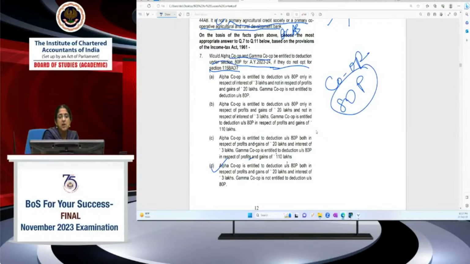In the other two, the statements tell only in respect of interest you are getting, not in respect of 20 lakhs. That again is wrong. Cooperative is entitled to deduction only in respect of profits and gains of 20 lakhs and not in respect of interest of 3 lakhs. That also is wrong. Alpha Cooperative is entitled to deduction in respect of 20 plus 3 lakhs, and Gamma is not entitled to deduction. So that is coming out clearly only in option D.